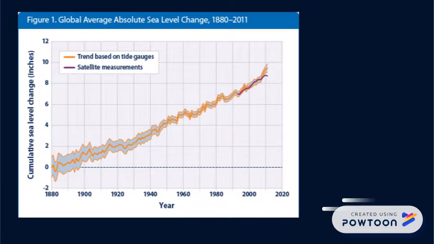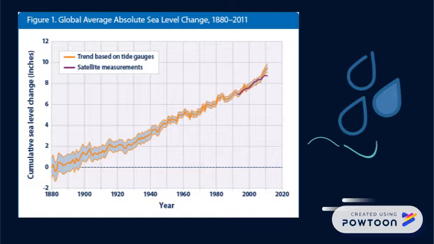According to this graph, which shows the global average sea level from 1880 to 2011, sea levels have been steadily rising. This is due to thermal expansion that occurs in the water molecules because of an increased global temperature.